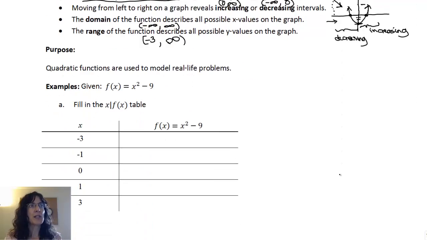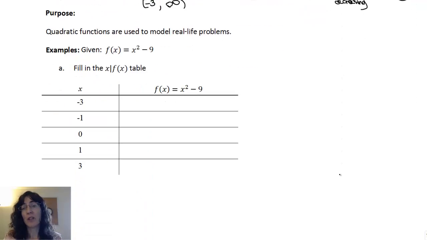So quadratics are used to solve and to model real-life problems. That's basically what we use them for, and we use them very frequently. Here's an example of a quadratic. f of x equals x squared minus 9. And what we want to do is fill in the f of x table. Remember that x is the inputs, and the f of x is the outputs from our function.